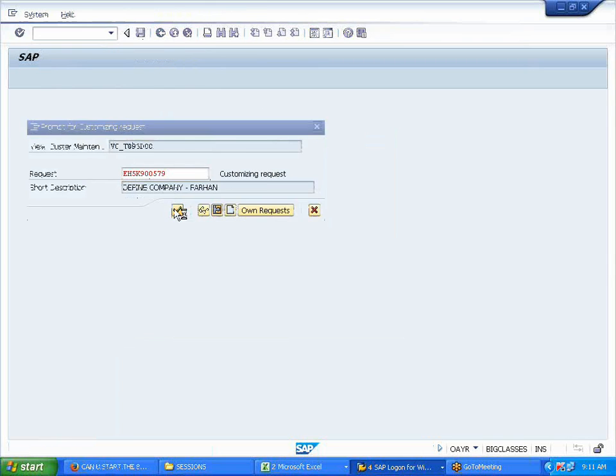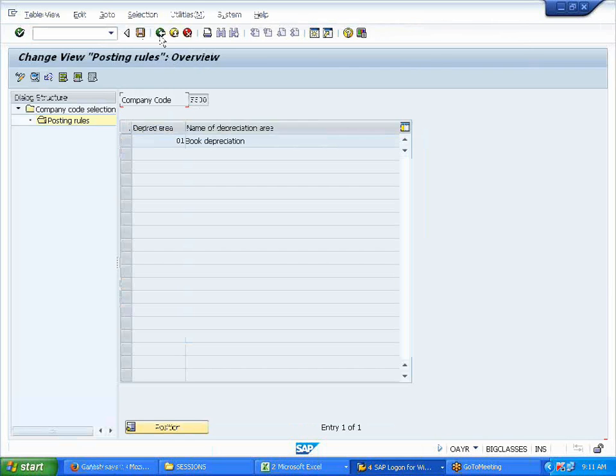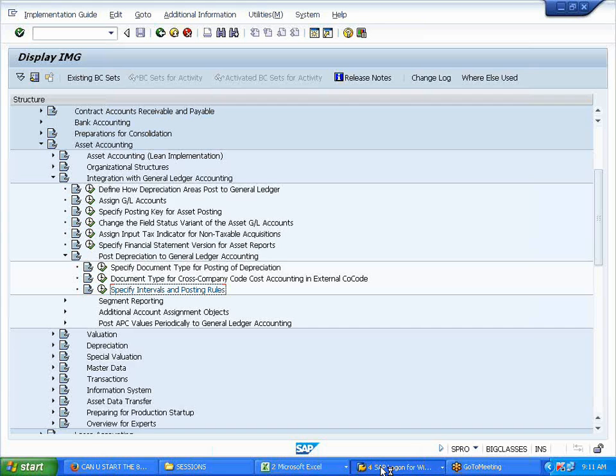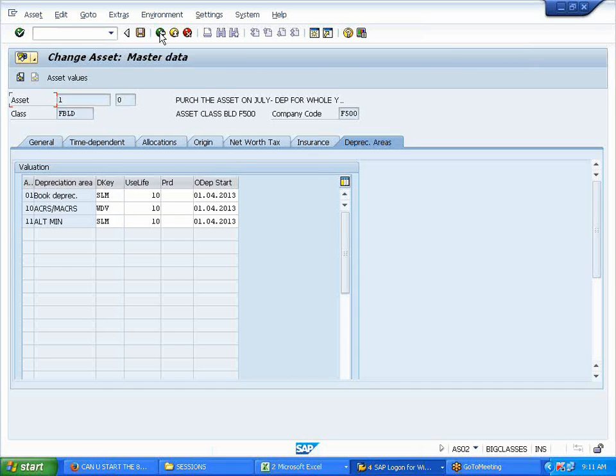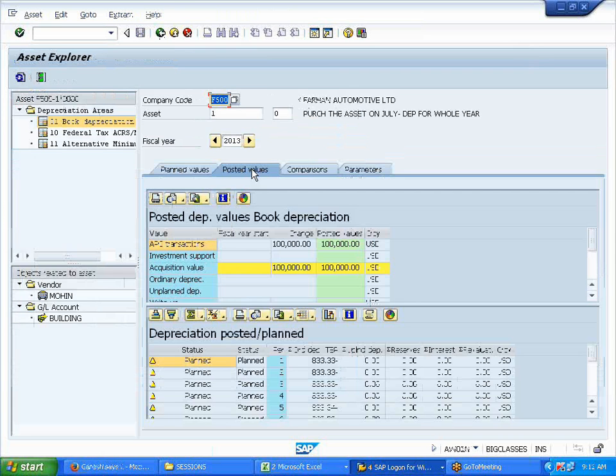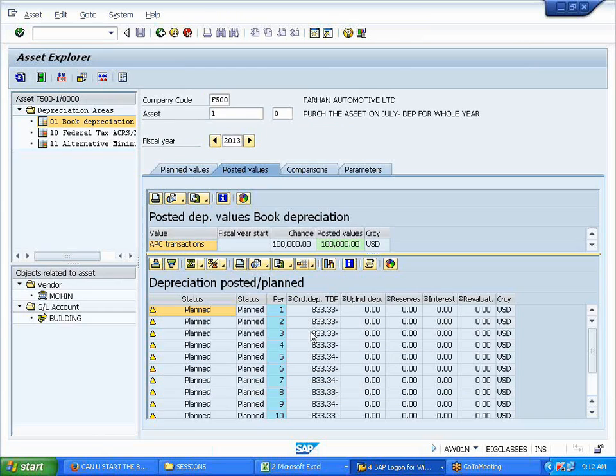Now I'll come back to that particular report. This report, Explorer, I'll go back. Now I'm selecting asset values again. Now I'll go to the posted values. What happened? The values got everything distributed. Exactly. So this is called smoothing.